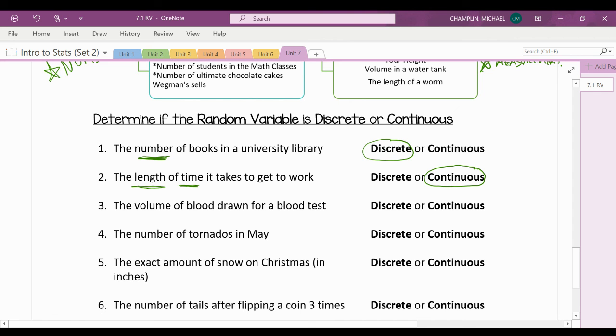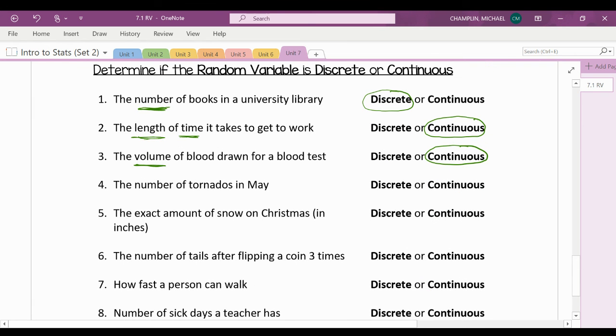Number 3, the volume of blood drawn from a blood test. Yep, volume is a measurement, so it must be continuous. Number 4, the number of tornadoes in May. Keyword, number. Must be discrete.